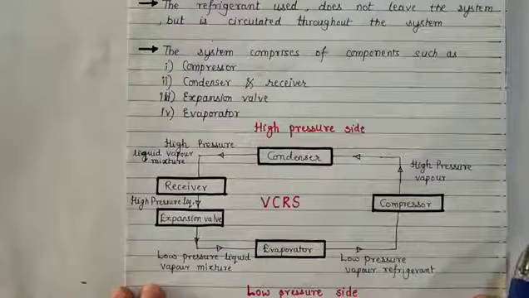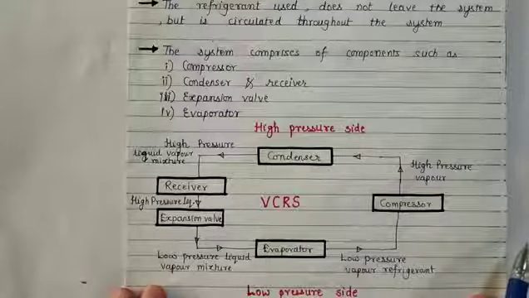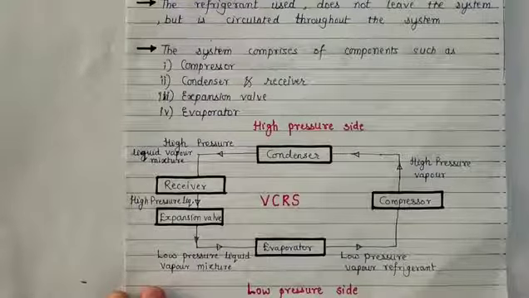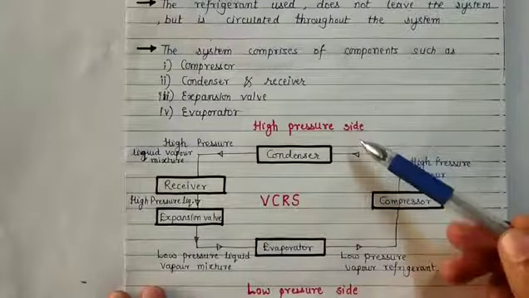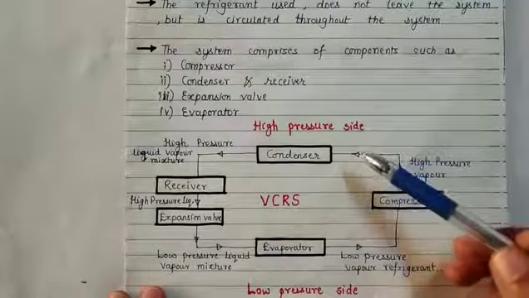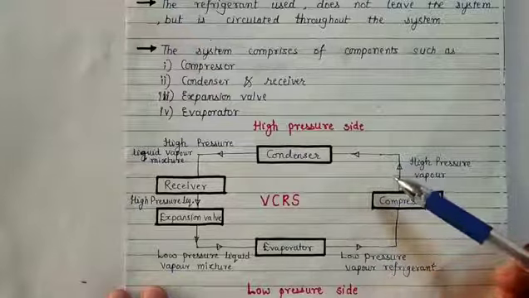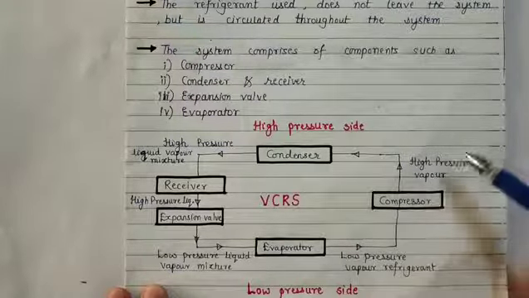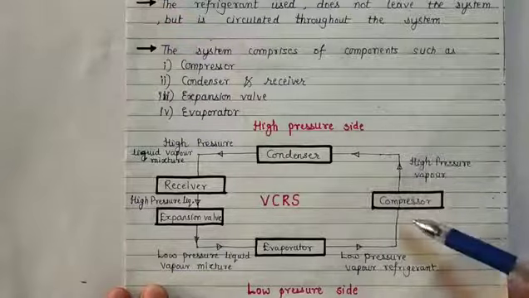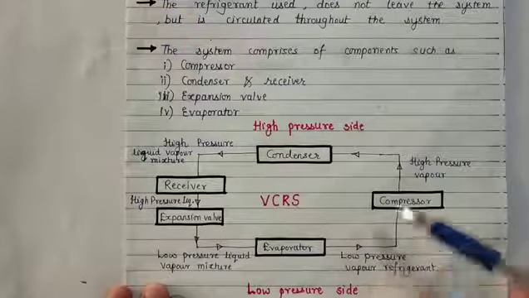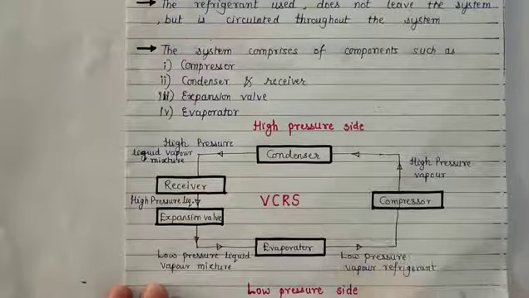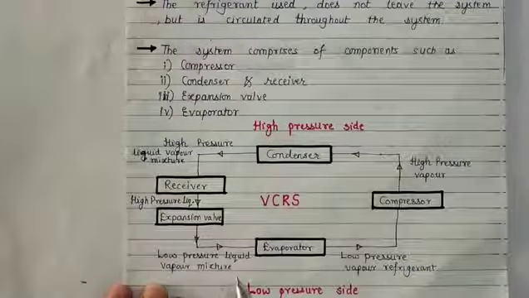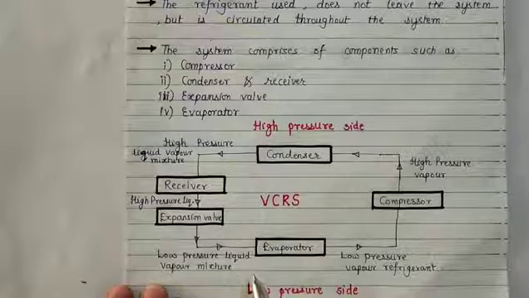The evaporator is termed the low pressure side of the simple vapor compression refrigeration system, and the condenser is termed the high pressure side. The compressor is the intermediate device between the evaporator and condenser. In the evaporator, evaporation occurs where liquid refrigerant gets converted to vapor refrigerant.